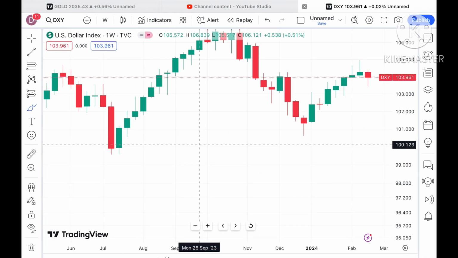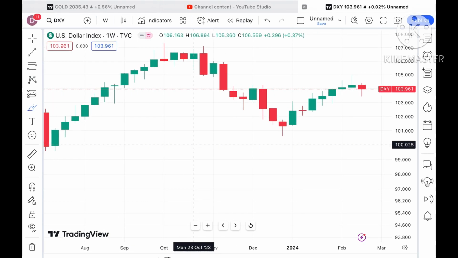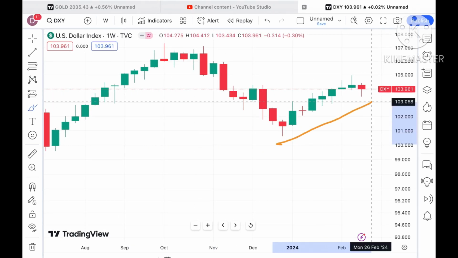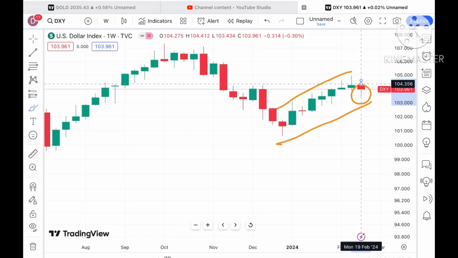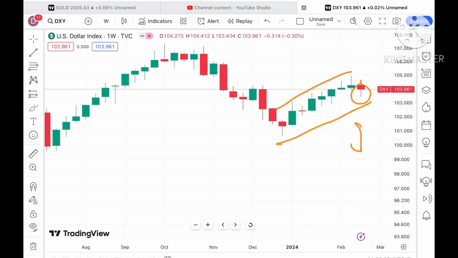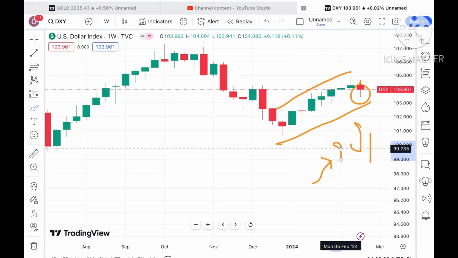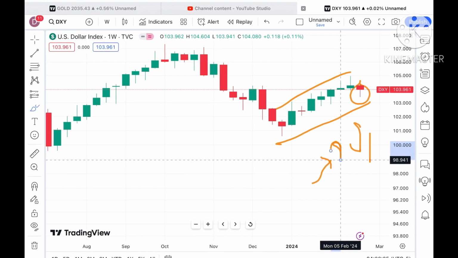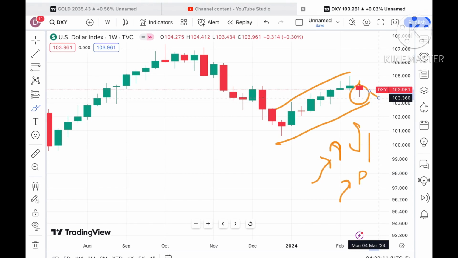Let me show you the dollar index also, then you will understand clearly how the price of gold can move, because this is one of the major factors that affect the price of gold. There is a continuous upside we have seen, but for this particular month we have seen a downfall. So if the dollar index keeps moving down, we will see a rise in the price of gold, and chances of going further upside in gold we can see.